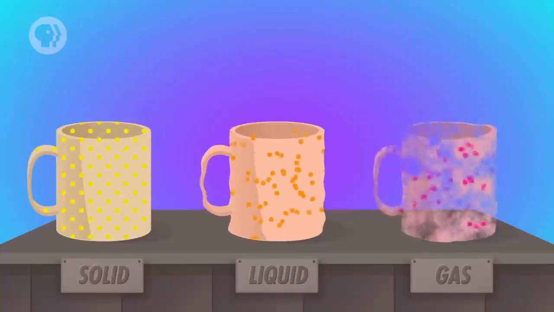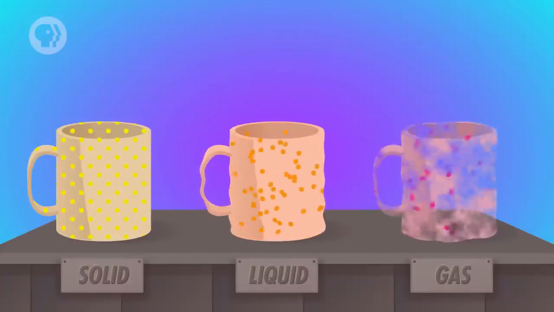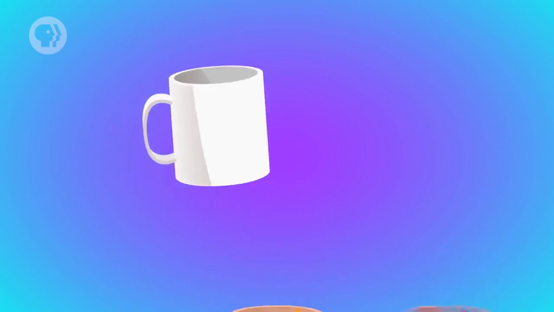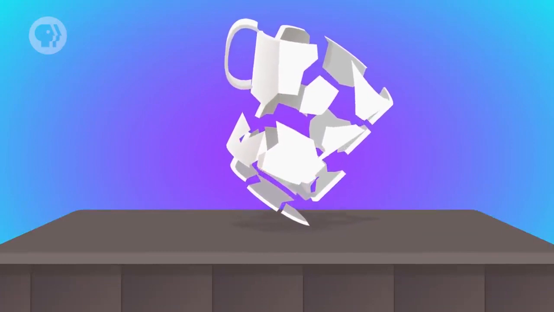Now, entropy's tendency to increase has to do with probability. To see what I mean, picture a shattered ceramic mug. There are molecules that make up that mug, and there are lots and lots of ways that those molecules can be arranged in space, and all of them are equally likely. But still, there are lots of possible arrangements of those molecules where they could make up a shattered cup, a set of pieces with a higher entropy. The cup can be shattered into 300 pieces, with the pieces far apart or very close together. And every way the cup can shatter is another possible way for the molecules inside the pieces to be arranged. On the other hand, it's very likely that a cup that's whole will break when you drop it. So the process that leads to an increase in entropy has a much higher probability of happening.